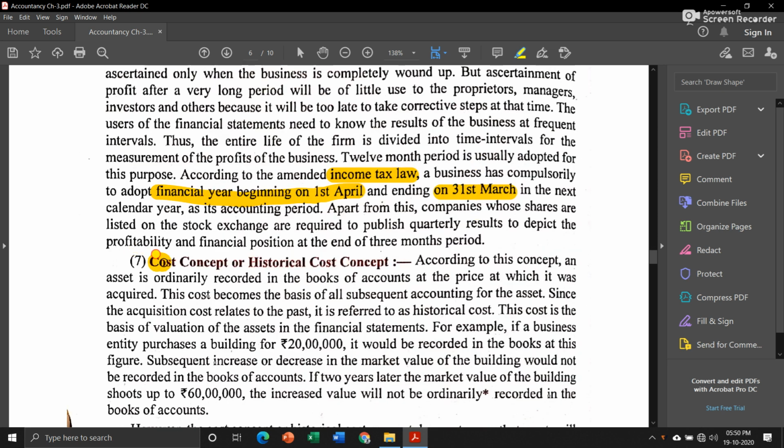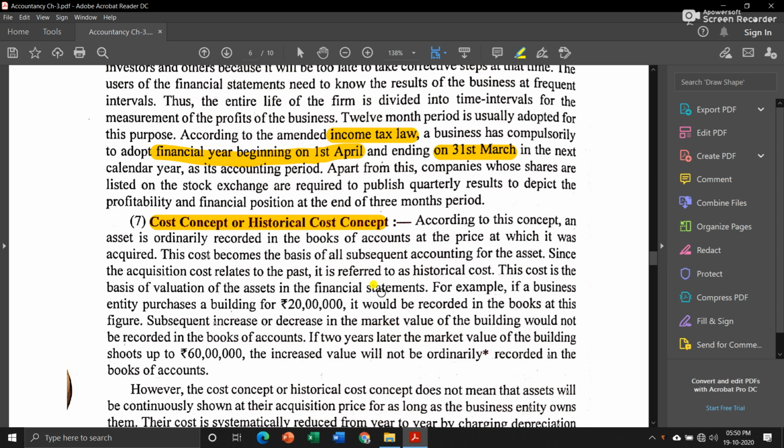Then next is cost concept or historical cost concept. According to this concept, an asset is ordinarily recorded in the books of accounts at the price at which it was acquired. Means the amount at which you have purchased that asset, only that amount you can record. It doesn't matter how much the market value of that asset is now.